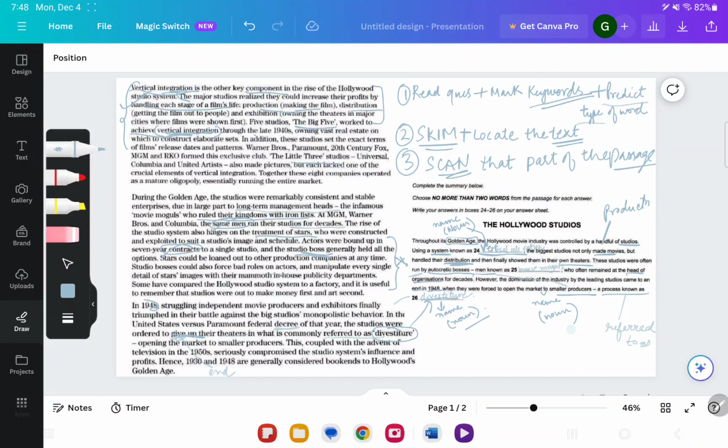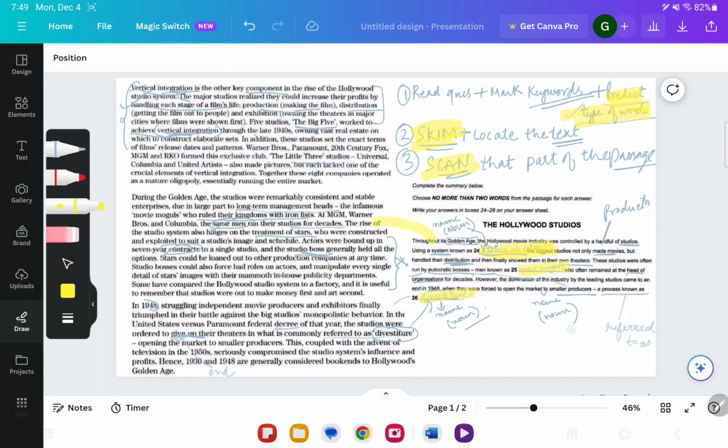So this is the way in which we will try to find the correct answers within the time limit. Always remember that for gap completion, summary completion, flowchart, fill ups, these kind of questions, you have to make sure that you predict the type of word. You know that, okay, if I use a noun here, if I use an adjective or a verb here, then only the sentence is going to be grammatically correct. So in these questions, it was by chance all words were nouns. So then we skim, we locate that relevant area of the text, then we scan and compare both the texts.